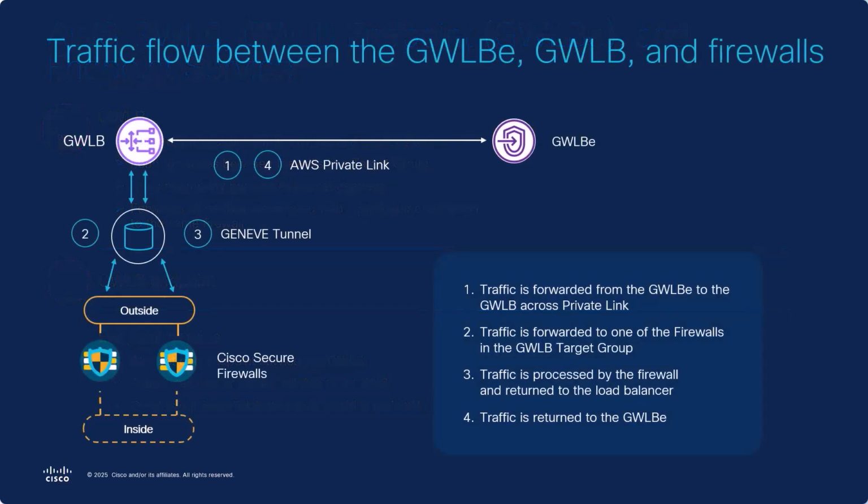Here's the traffic flow for this architecture. Traffic is intercepted by the gateway load balancer endpoint and sent through the private link to the gateway load balancer. The gateway load balancer encapsulates the traffic in a Geneve tunnel and sends it, along with metadata, to the firewalls. The firewalls process the packets and send them back through the Geneve tunnel, and then it is returned through the private link to the gateway load balancer endpoint. Details of the routing required for this architecture will be provided in the routing video in this video series.